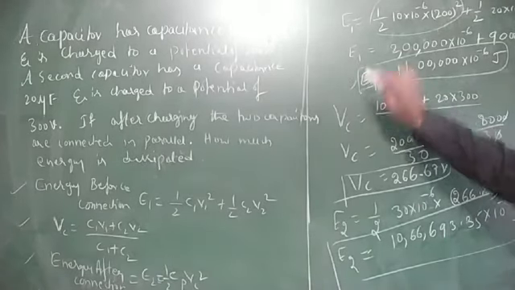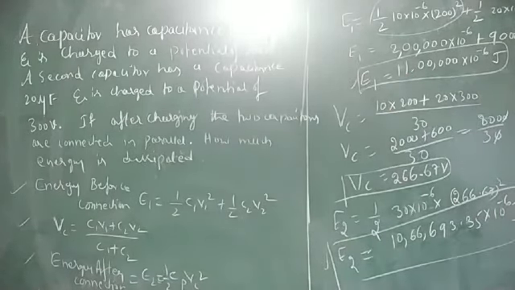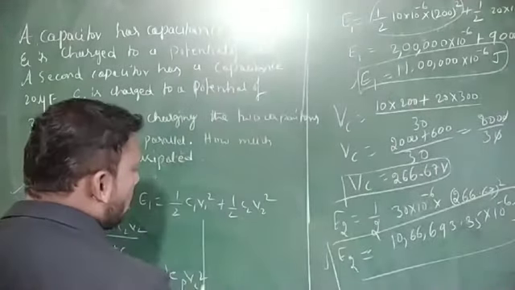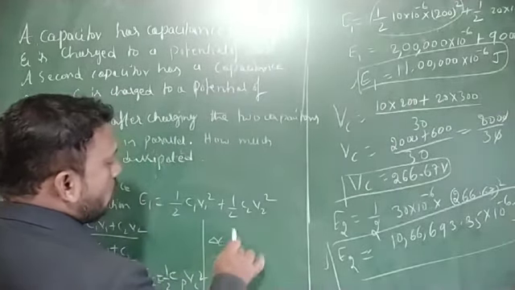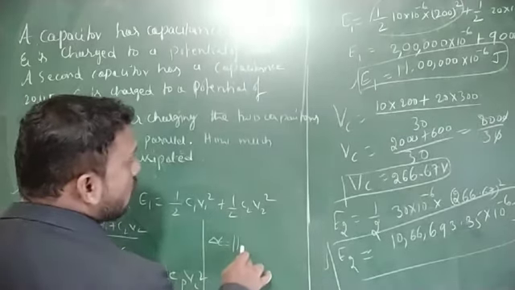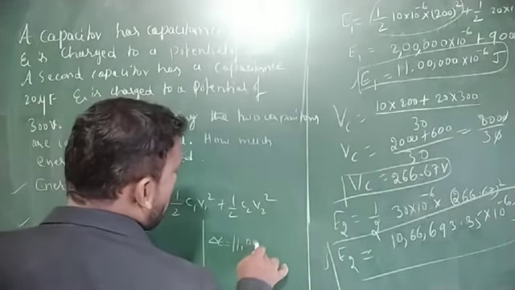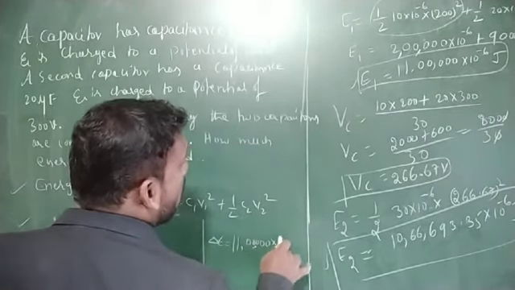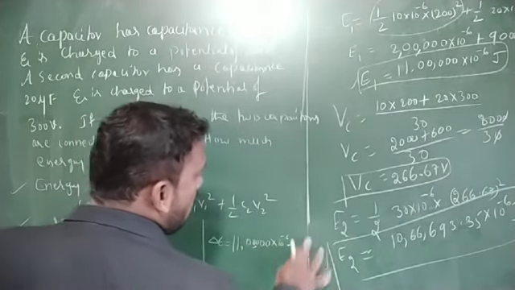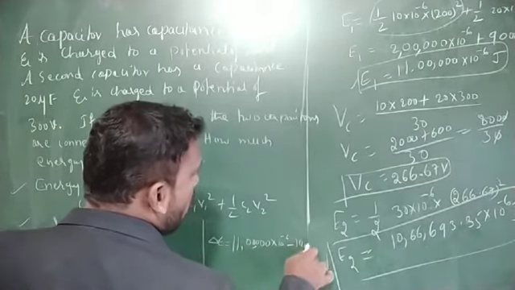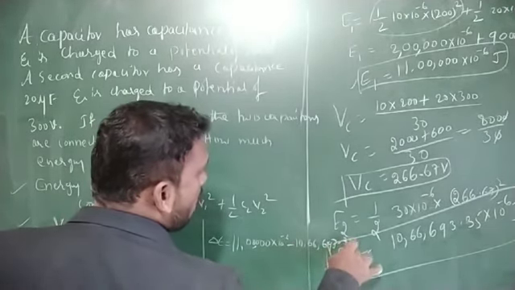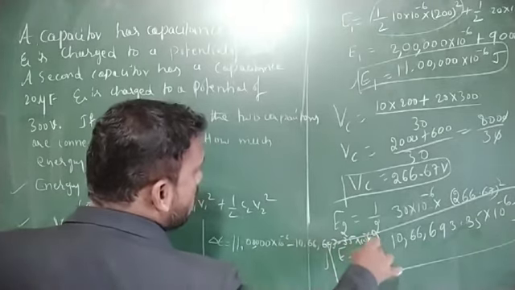Therefore, here is the E1 value and here is the E2 value. For the difference, which one is greater? E1 is greater. Therefore, delta E is equal to 11 lakh into 10 to the power of minus 6 minus 10,66,693.35 into 10 to the power of minus 6 joule.